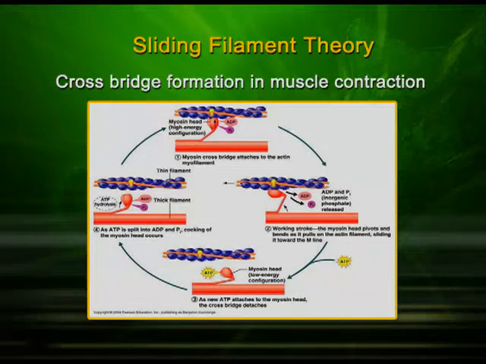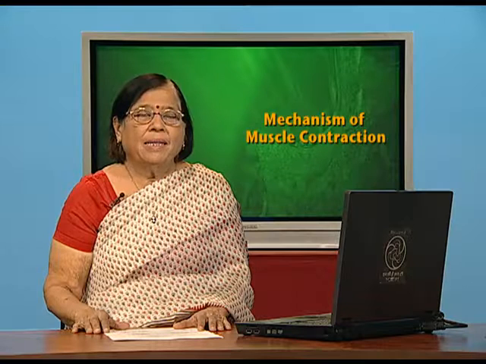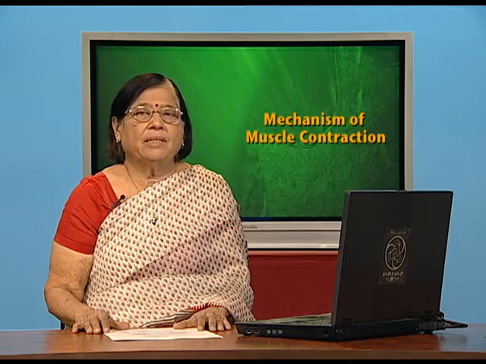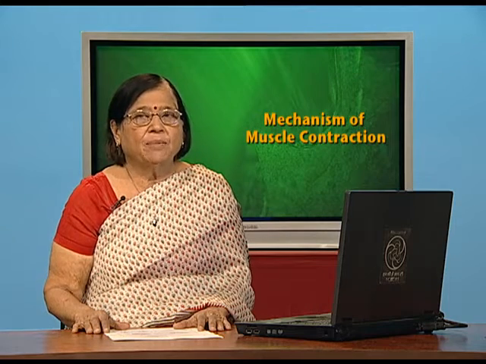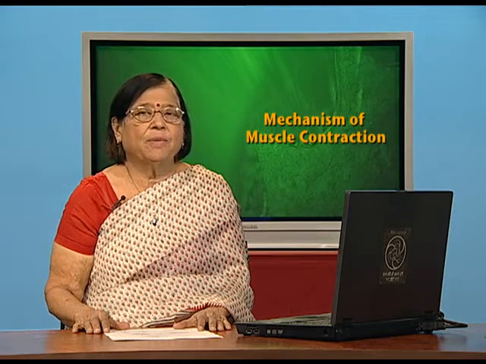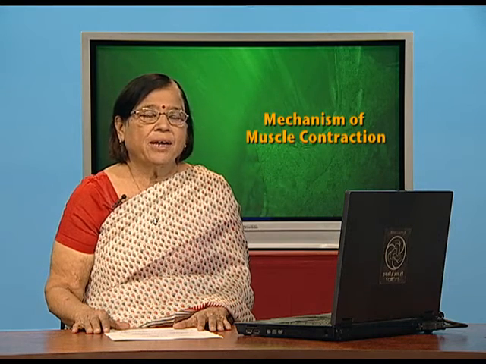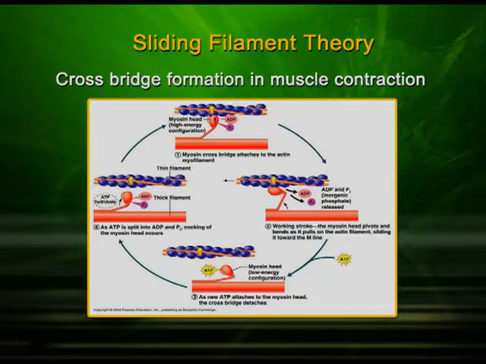You can see the actin filament and you can see the myosin filament with a head. The myosin filament is trying to touch the actin filament when calcium is available after it is stimulated, and it will try to move. You can see in the diagram, first it is touching straight and then it is bending towards the left side. That means the muscle is contracted that much, and after contraction is over, it will detach and the muscle will come to the original position.